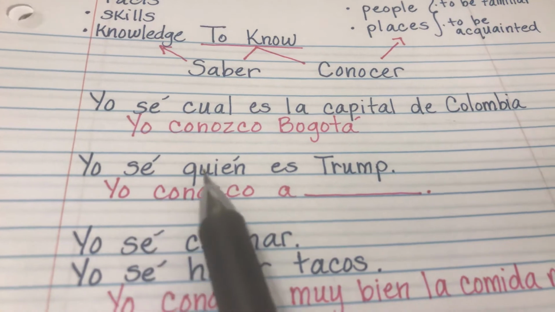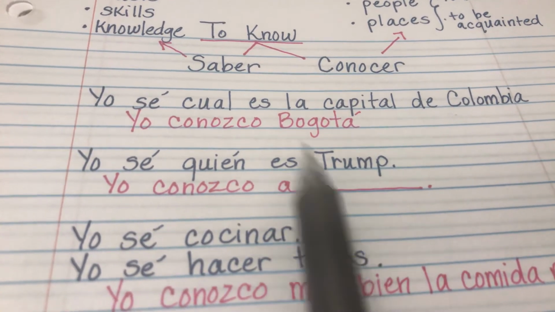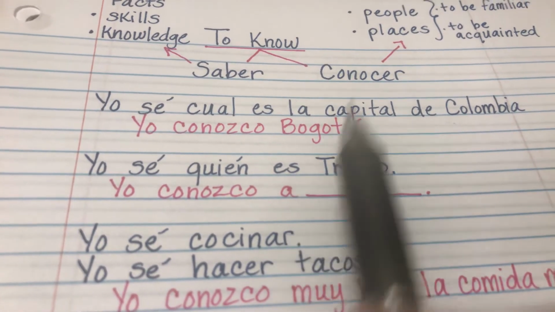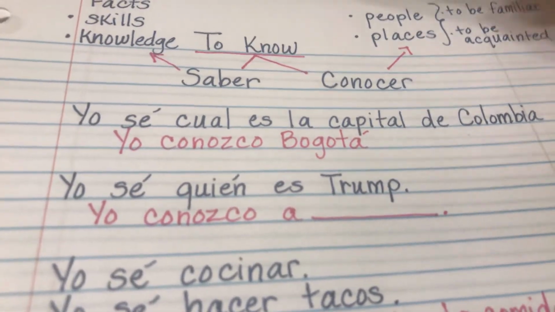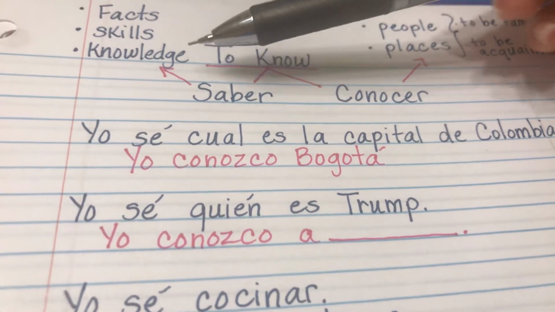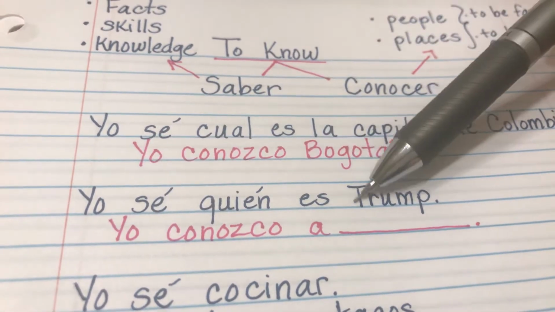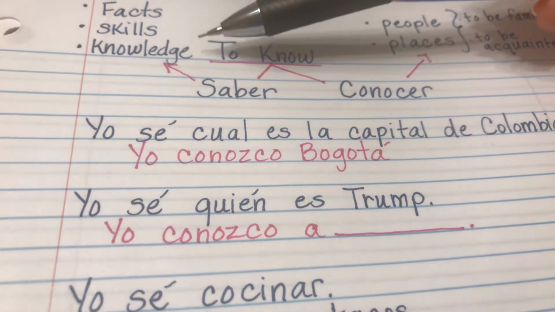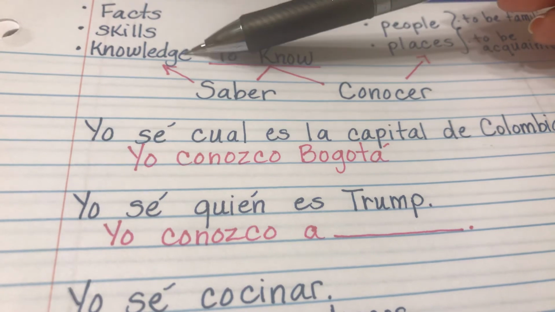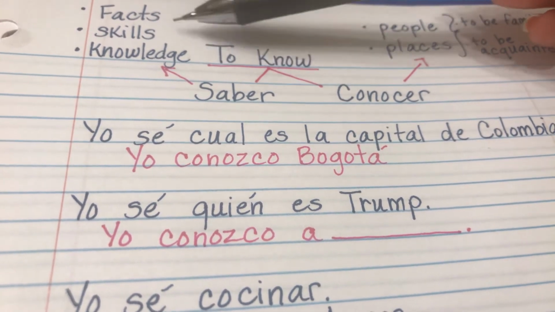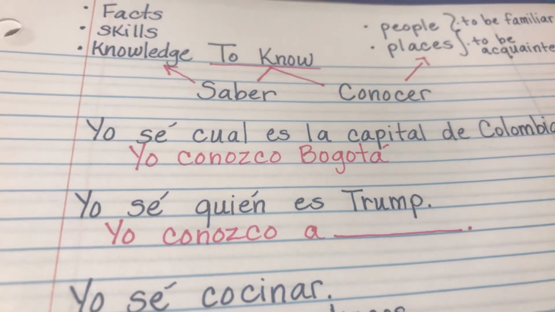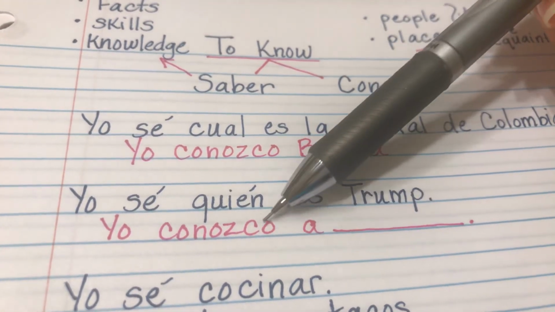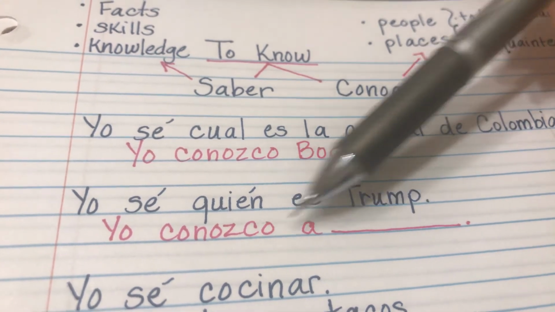Yo sé quién es Trump. So in English, I know who Trump is. Well, right here, it's just basic knowledge. I know who Trump is because I know who my president is because I've seen him on TV. It's knowledge, right? It's a fact that I know. It's a fact that he is the president of the U.S. But I don't know him. I'm not familiar with him.